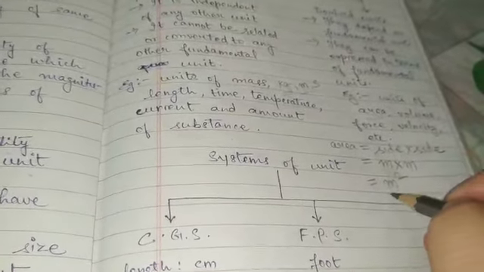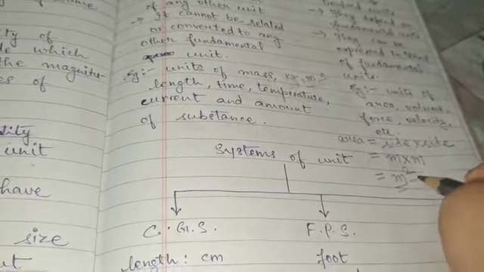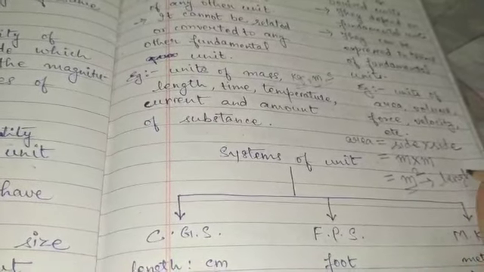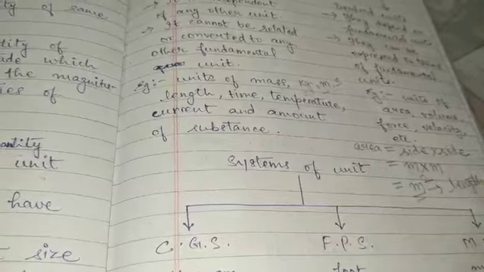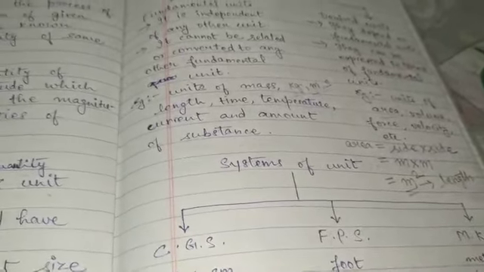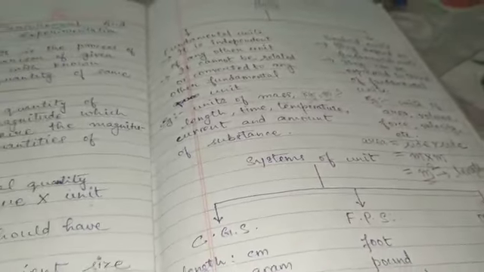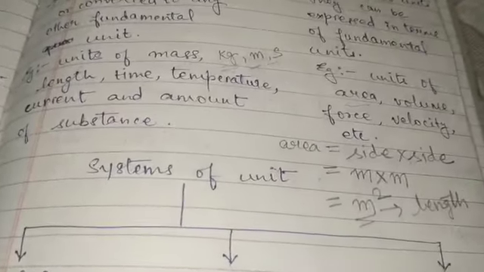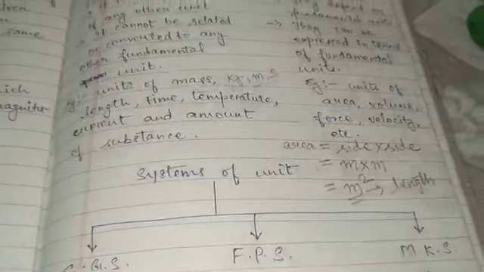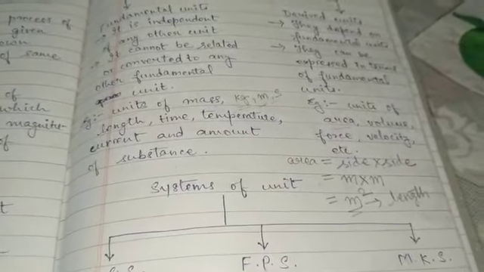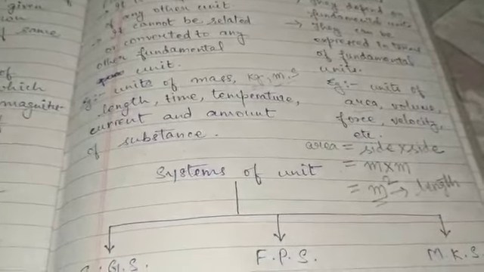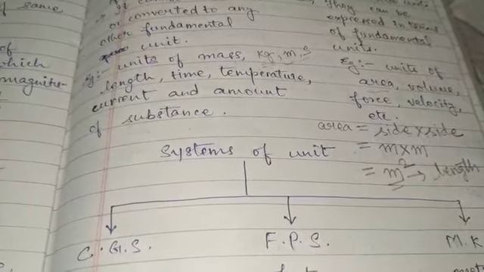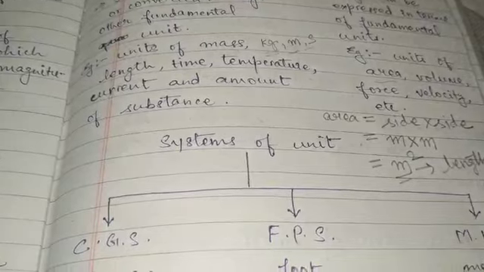So here the unit of area is dependent on the unit of length, that is meter, right? So derived units are derived from fundamental units, or they depend on fundamental units. They can be expressed in terms of fundamental units. How am I expressing the unit of area? It is the square of a meter.